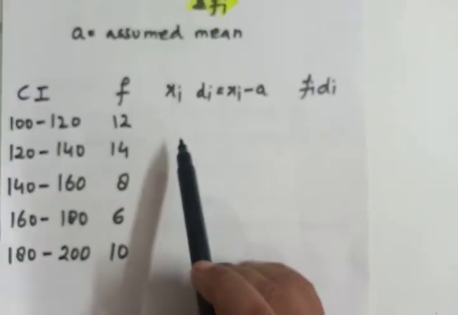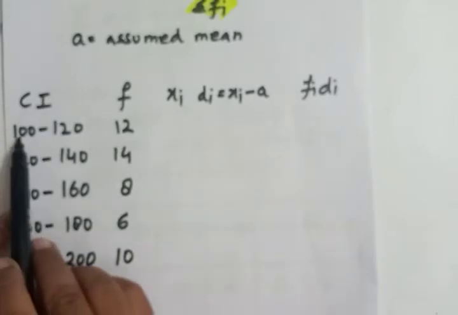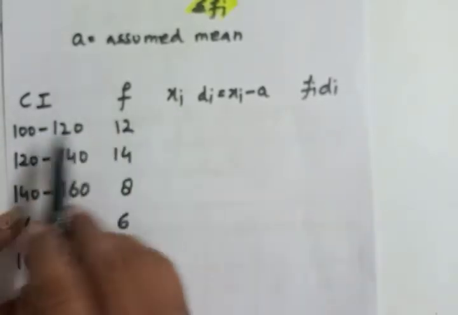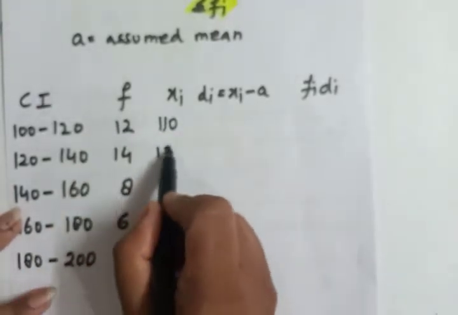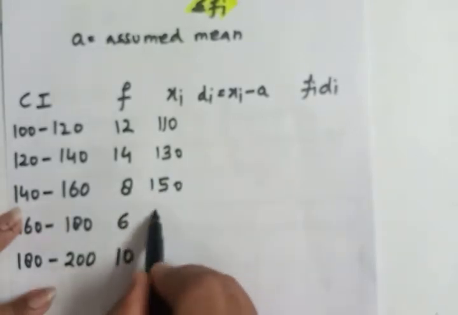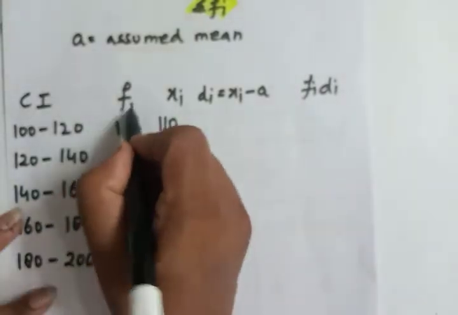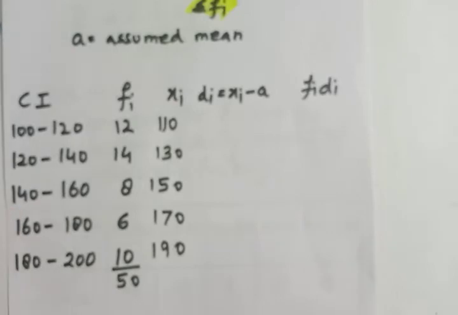Here again we need to find the class mark, which will be the same: upper limit plus lower limit whole upon 2. So it will be again the same, that is 110, 130, 150, 170 and 190. The summation of sigma fi will be 50, which is already given to us.